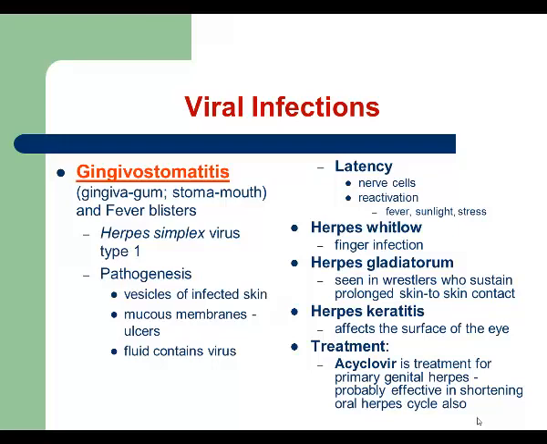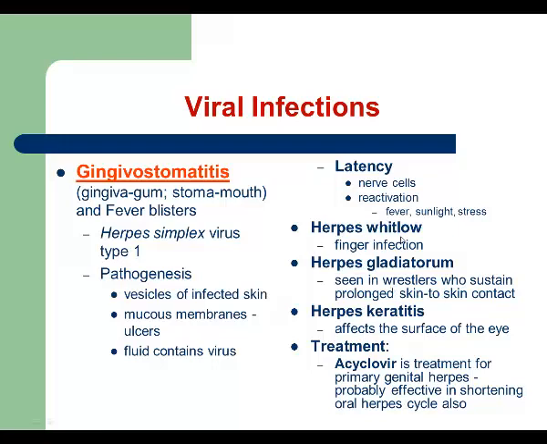Fever, any other viral or bacterial infection, sunlight, stress, so any factor that lowers the immune system. Guys, there are different types of herpetic infection that you have to know for this class, and on the right side of this slide you see a few examples.